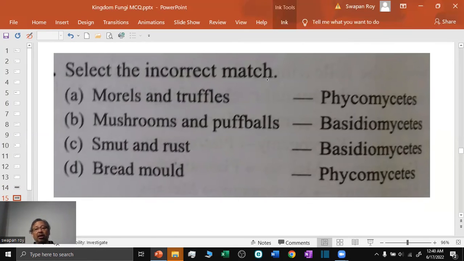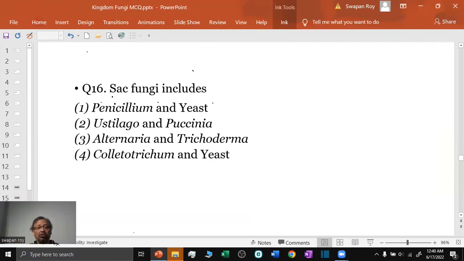Select the incorrect match. Here the incorrect match is option A, because morels and truffles do not belong to the Phycomycetes, they belong to Ascomycetes. Question 16, sac fungi include Penicillium and yeast. These belong to class Ascomycetes.